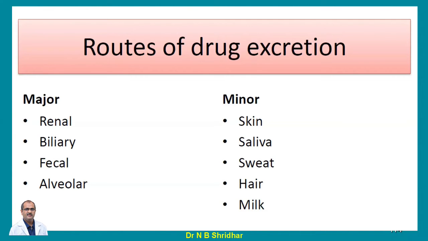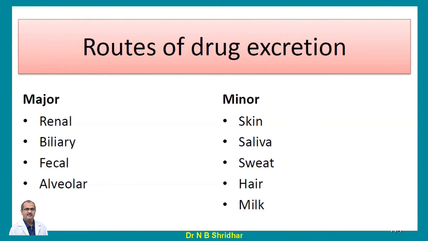So here are the routes of drug excretion. One of the important and major routes of excretion is the kidney, or renal excretion. The second is biliary excretion. The third one is fecal, and apart from this, the alveolar pathway. So the lung is also an excretory organ. Please remember that kidney, liver and lungs are important organs of excretion, whereas the minor routes of excretion are